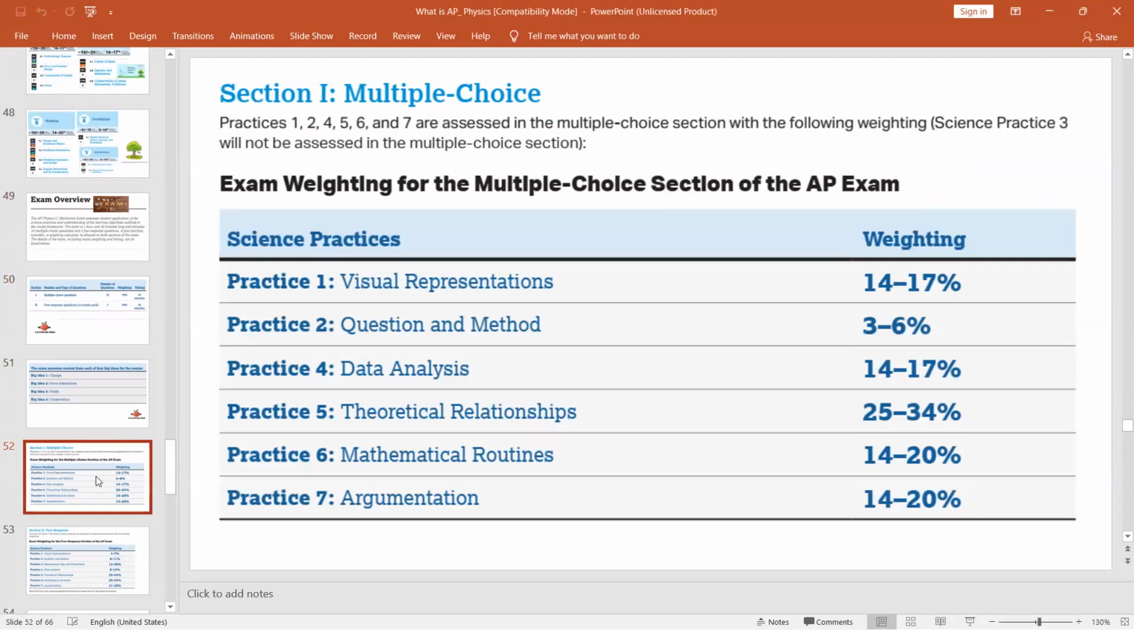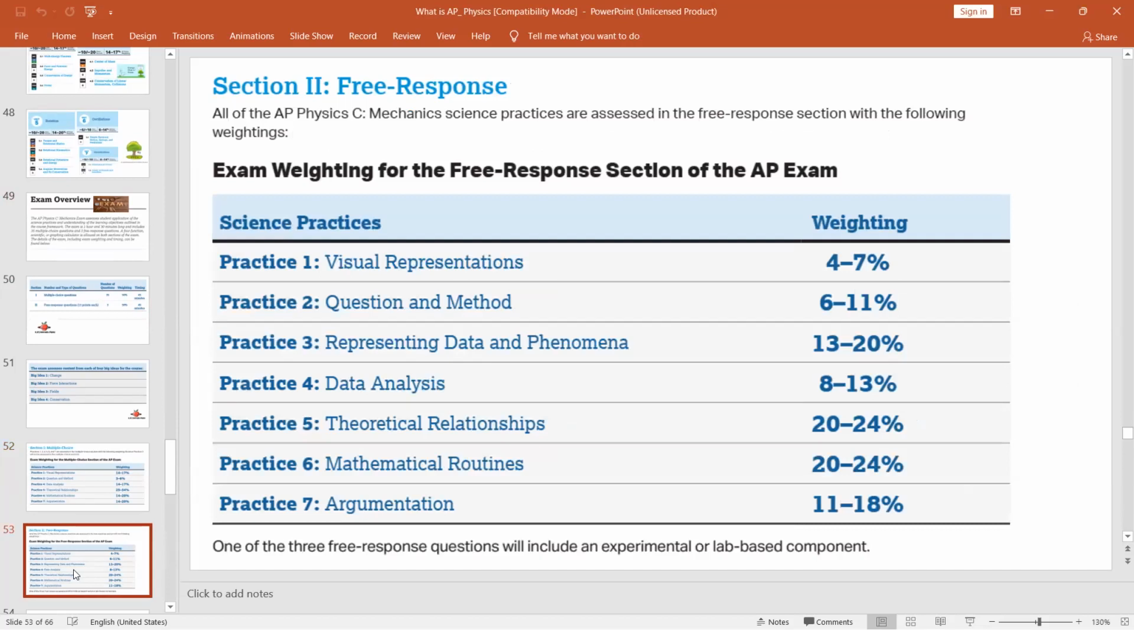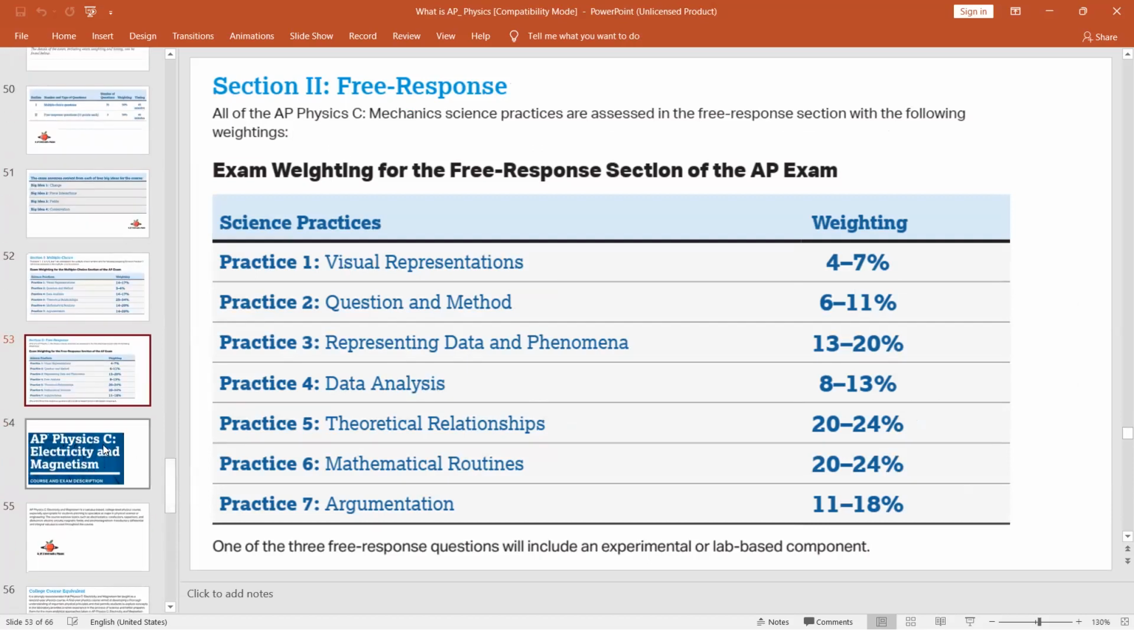Here also is the exam weightage for the multiple choice section of the exam. You can check it over here: visual representation, questions and method, data analysis, theoretical relationship, mathematical routines and argumentation. This is also the exam weight for the free response section of the exam. You can check it. Same things.